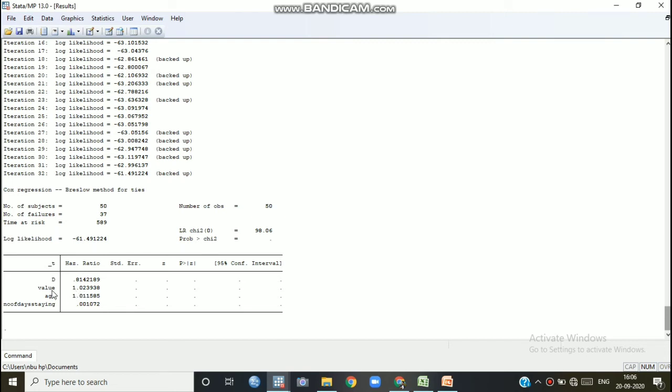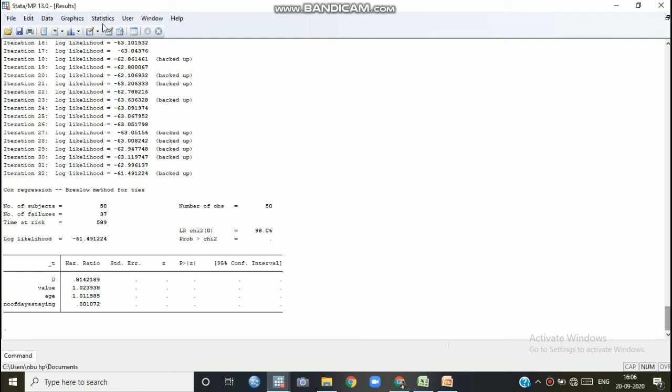Okay, the value means if it is male. For male, the probability of facing the hazards towards failure is higher since the value is more than 1. Similarly, with the increase of age by 1 unit, the probability of hazards towards failure, that means towards death, increases. Similarly, it is less than 1 for number of days staying. With the increase of the number of days staying, the probability of hazards to failure decreases. So in this way, generally the hazard ratio can be calculated.